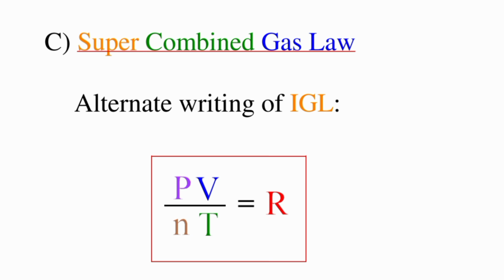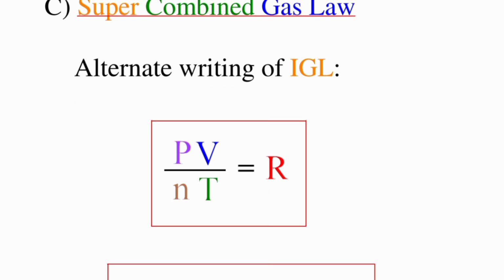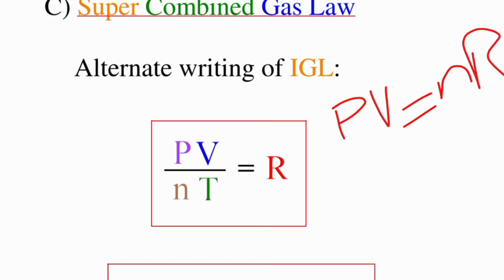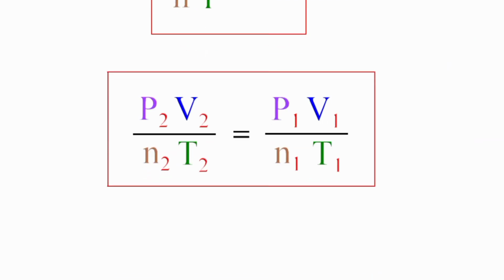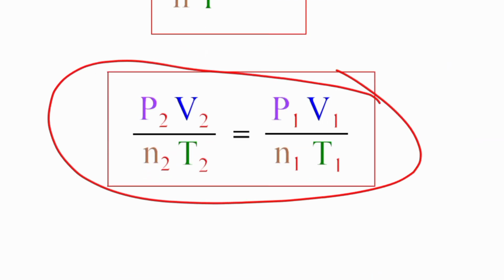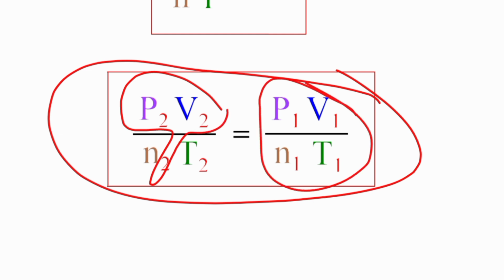An alternative form of the ideal gas law: the real equation is PV equals nRT. nRT goes down, and we will get this equation for R. When we have been given 7 values out of 8, we can calculate the 8th one.